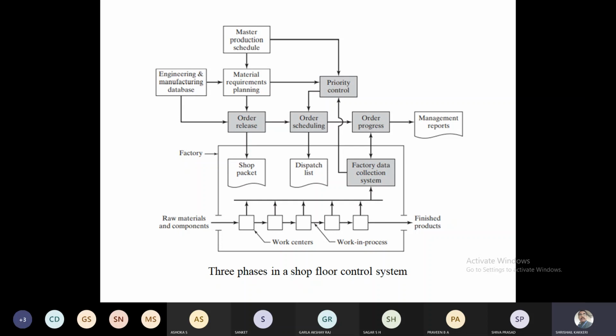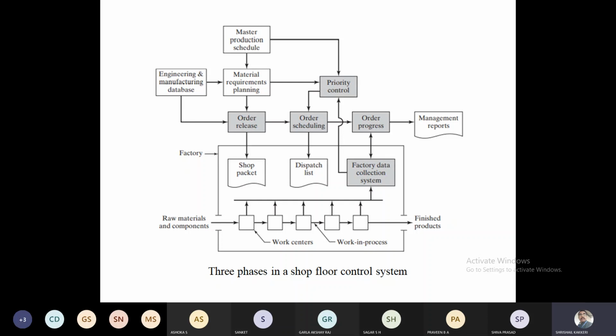In this priority control, we order the schedule. Ordering the schedule means, as I told you with a very simple example, I have an MS plate of 10 mm, and I have to do tapping. So what should the priority control be?